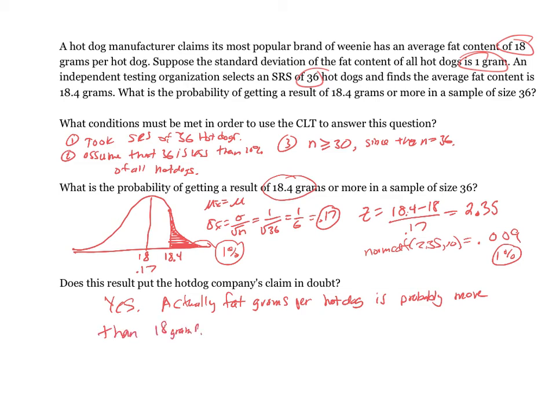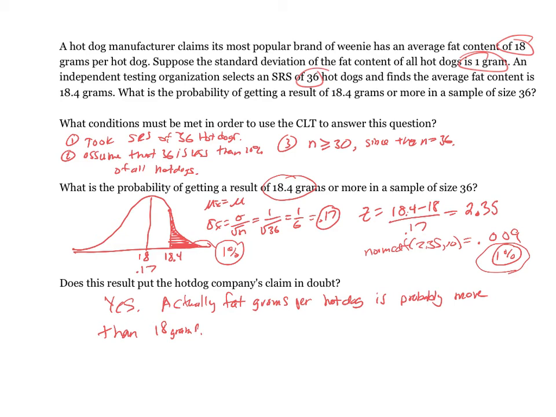Okay, I think they're understating the fat per hot dog, okay? Because the chance of getting a sample of 36 hot dogs to average 18.4 grams is less than 1%. Usually, if the chance of something happening is less than 5%, we think something is up, like that the chance of getting that sample mean is so low that it probably wasn't just by accident, that there probably is something real going on here. So I would say that because the chance of this happening is so small, they're probably underestimating the fat in their hot dogs. There's probably more fat than they're claiming.